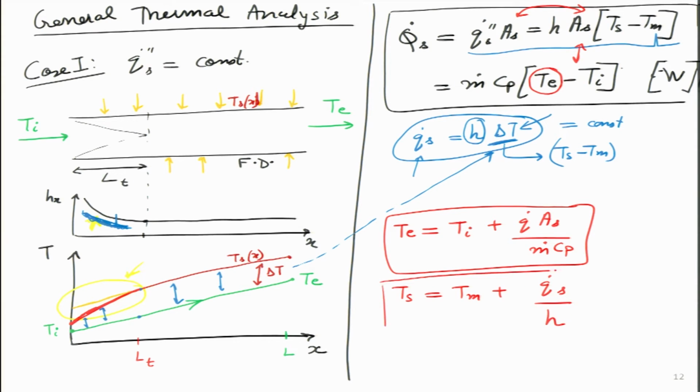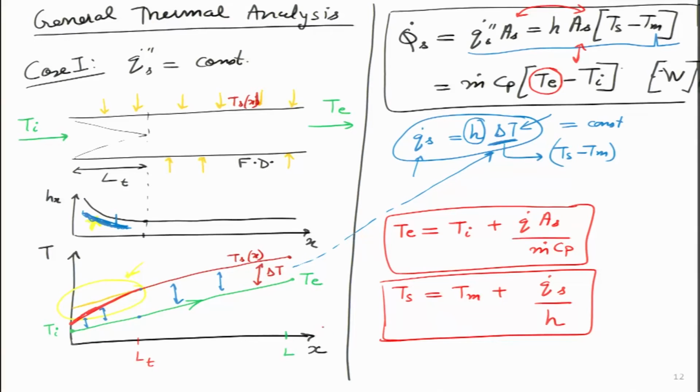Another interesting thing that we see is that higher the value of H, lower will be the gap in delta T, which means that if the H value instead of being 500, it becomes 5000 watts per meter square Kelvin. What will happen to this curve over here? I can draw it again. The bottom curve will remain like that. The top curve will become very close to it up till there, and then it will come here. So here we have shown that if the H value increases, then delta T has become very, very small. And this is very interesting actually.